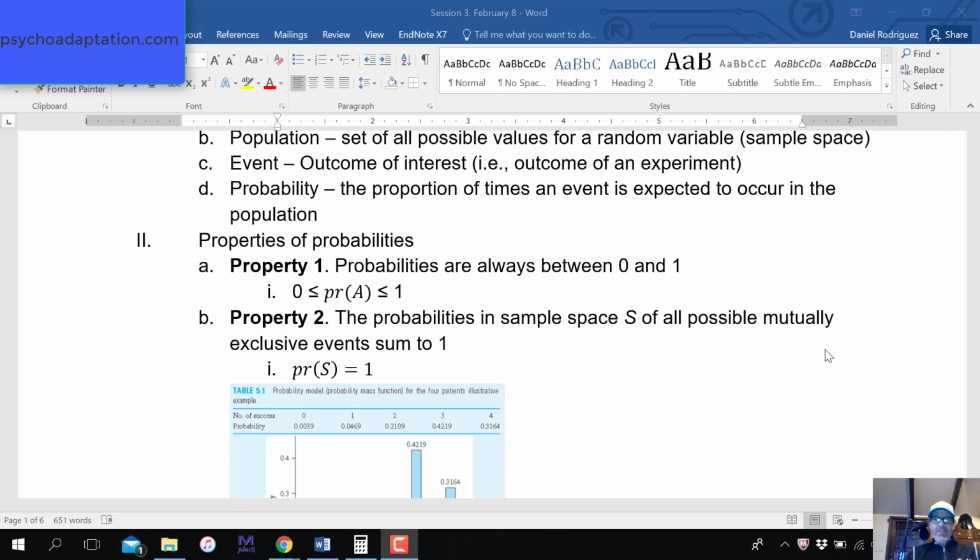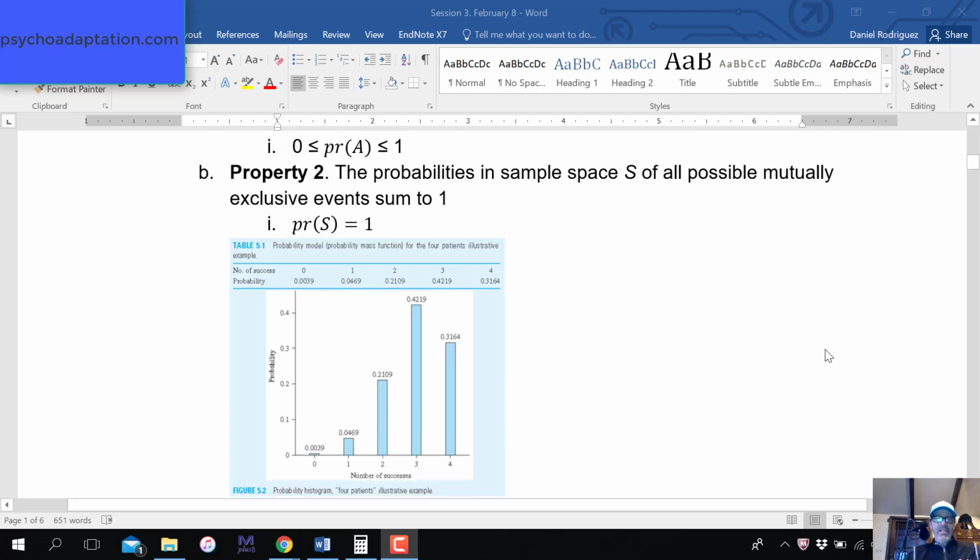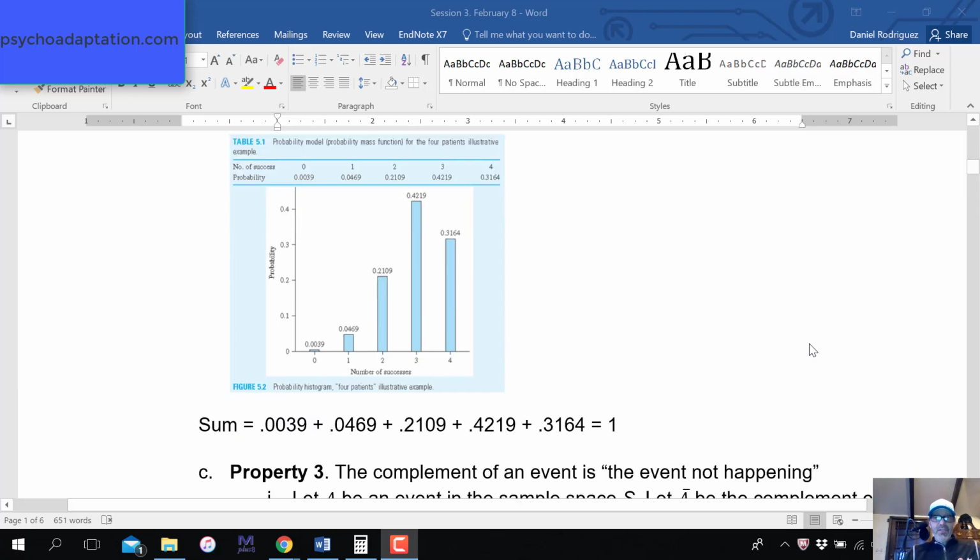The second property is that the probabilities of a sample space of all mutually exclusive outcomes or events must sum to 1. What I mean by mutually exclusive is that they cannot co-occur. For instance, if you flip a coin, you can get a heads or a tails. You can't get both a heads and a tails. If the probability of a heads is 0.5 and the probability of a tails is 0.5, 0.5 plus 0.5 equals 1. So they cannot co-occur together. That's what I mean by mutually exclusive. I may also use the term complement, because complement is synonymous with mutually exclusive, and so are disjoint events. Disjoint is another way to say mutually exclusive.